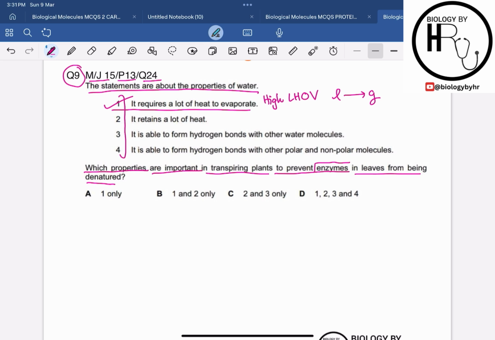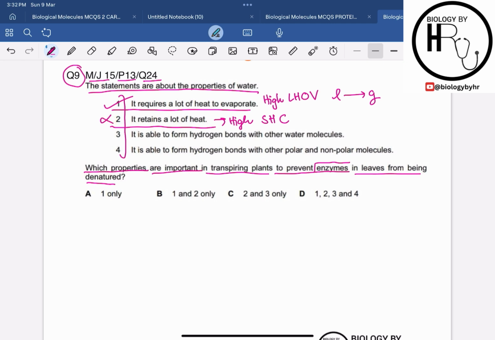Then if I talk about statement 2 over here, which is that it retains a lot of heat, which is basically a property of the water. Related to it is the high specific heat capacity, right, which means that it can absorb and store a lot of heat before the temperature changes. While this helps to stabilize the overall plant temperature, it does not directly contribute to the cooling during transpiration, right? So we will not consider this as our correct statement.